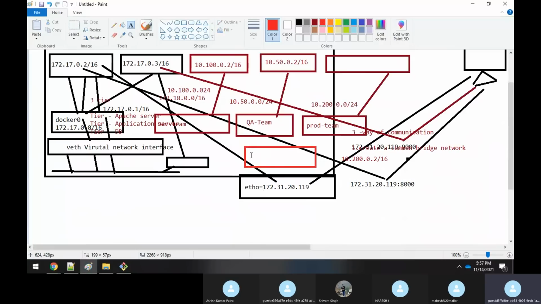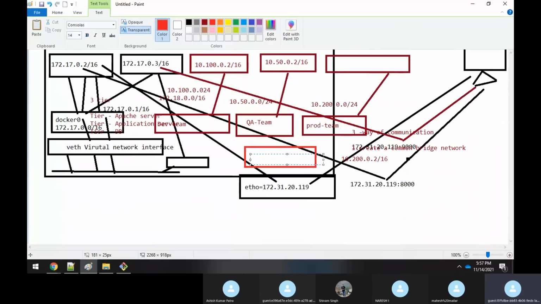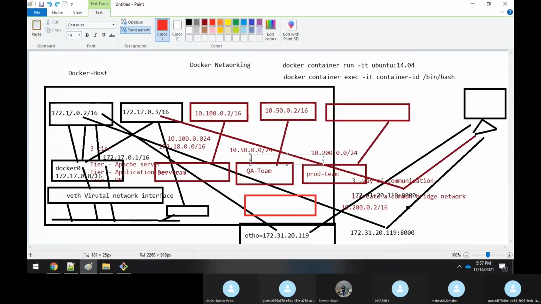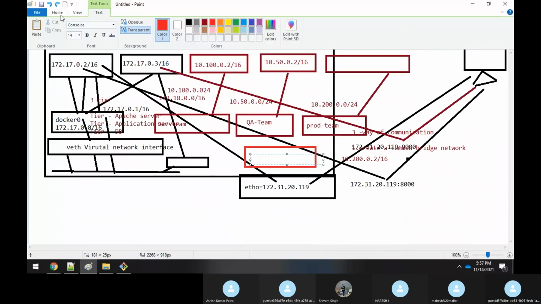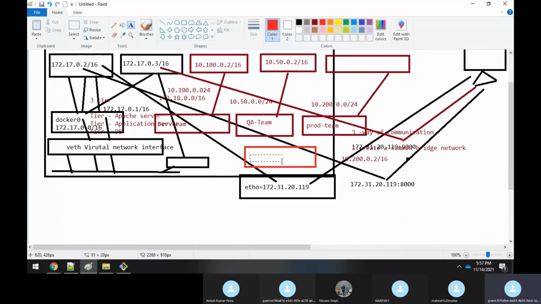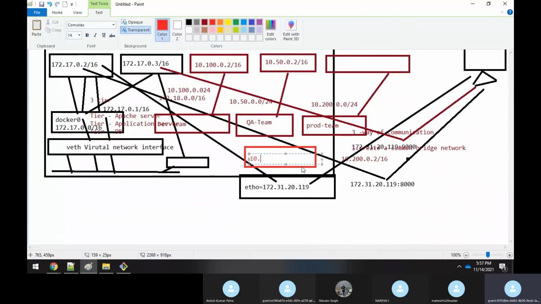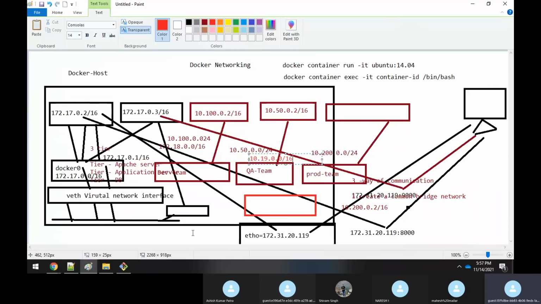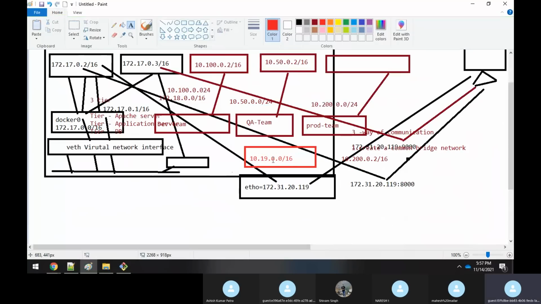The IP address that I will give is 10.19.0.0/16. This is what I am specifying.